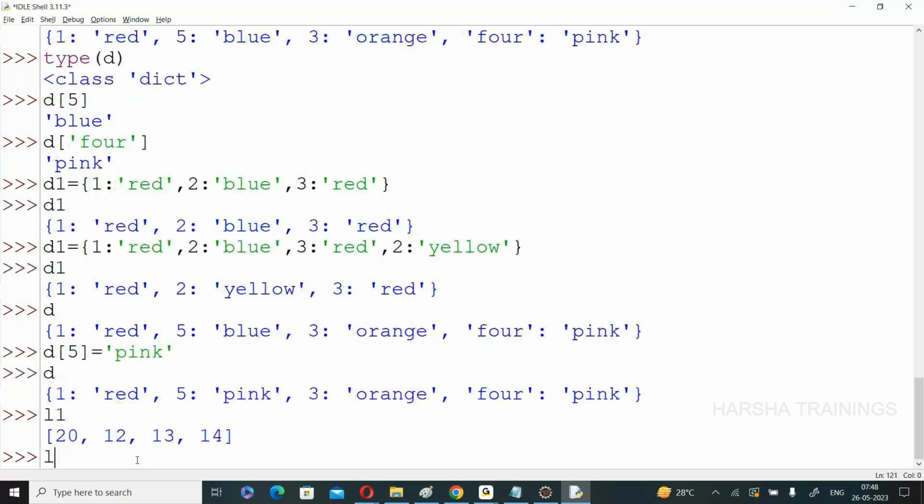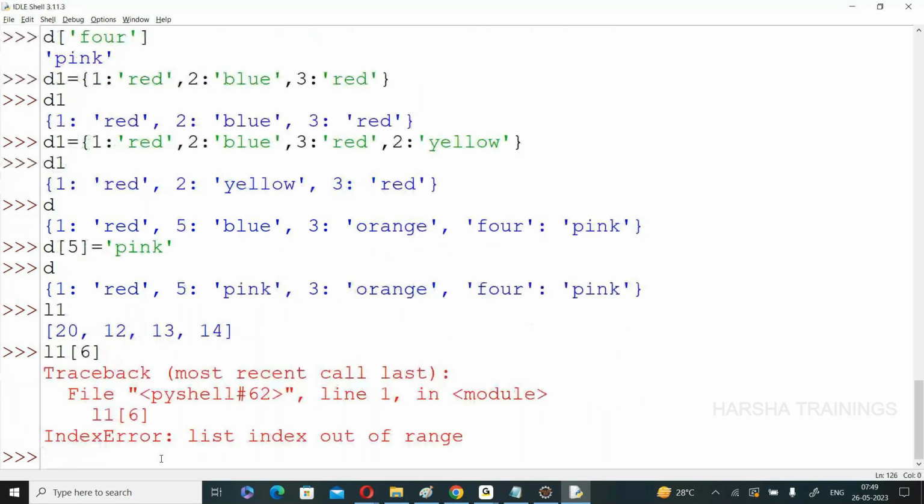And one important point is, suppose I have one list L1. Now I think you know that one. 0, 1, 2, 3 only. For example, I want to access any number after 3. Only 0 to 3 is available. After 3, if you want to access anything, it gives an error. Index error. Whether it is a string or a list or a tuple, it must be accessed within the range only.